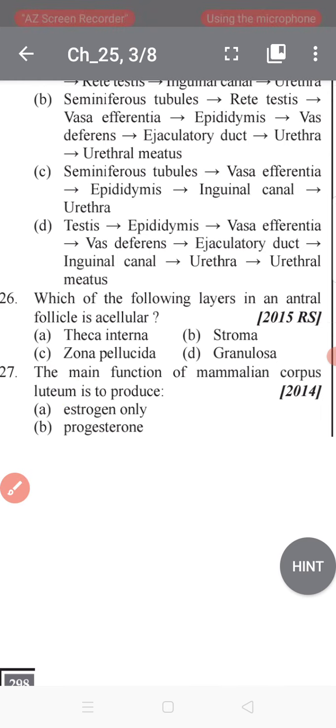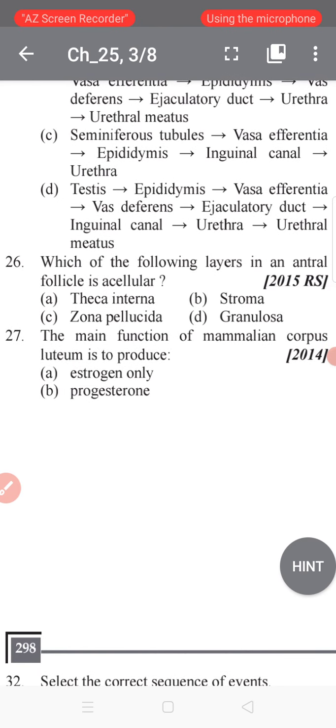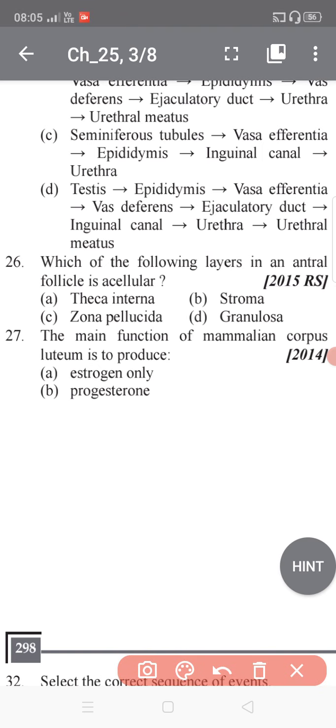The corpus luteum is a temporary endocrine structure involved in ovulation and also in early pregnancy. The main secretory product of the corpus luteum is progesterone, which is required for the establishment and maintenance of pregnancy.